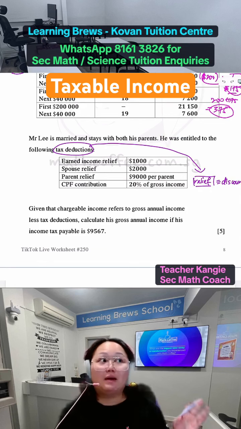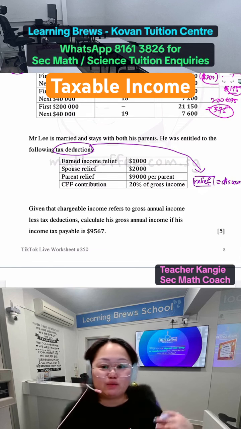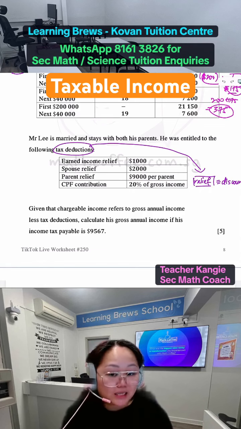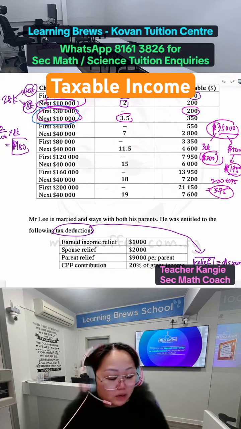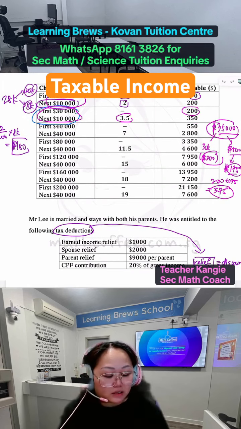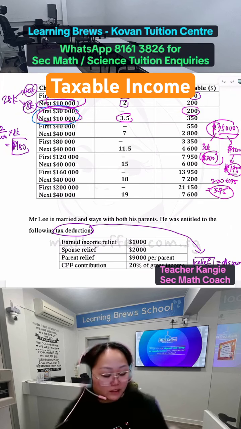Take note, this is not the amount that the government gives you. This is just the amount that is deducted from your annual income. For example, your annual income is 50,000. Then maybe you minus off all this, maybe you are only 30 plus K. Then I can just use the second row. But if let's say you are 50K with no relief, then you have to go to the upper tier, which means you have to pay 7%. So that's how the so-called relief or discount works.